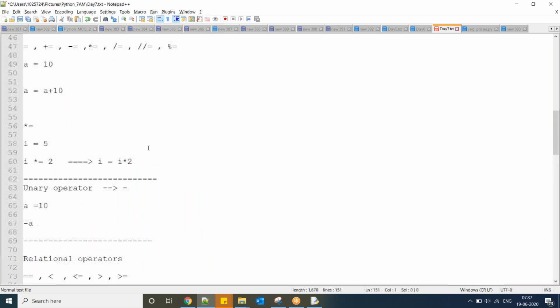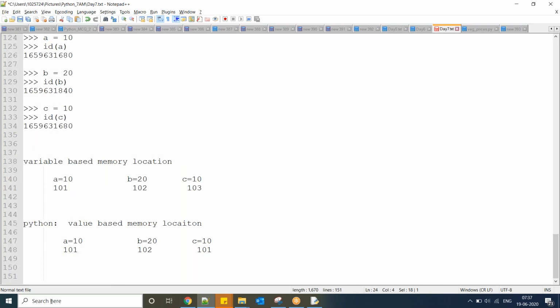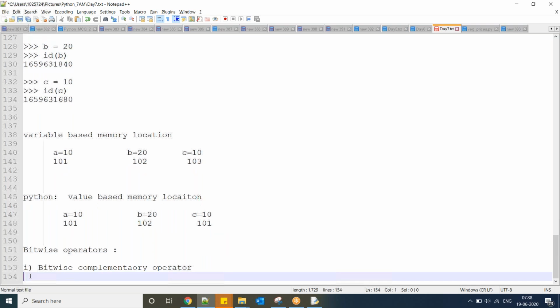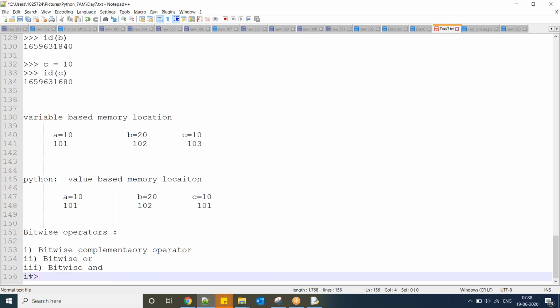Next one is bitwise operators. So what is a bitwise operator? Here we have the bitwise complementary operator, bitwise or, bitwise and, and the left shift, bitwise left shift operator.